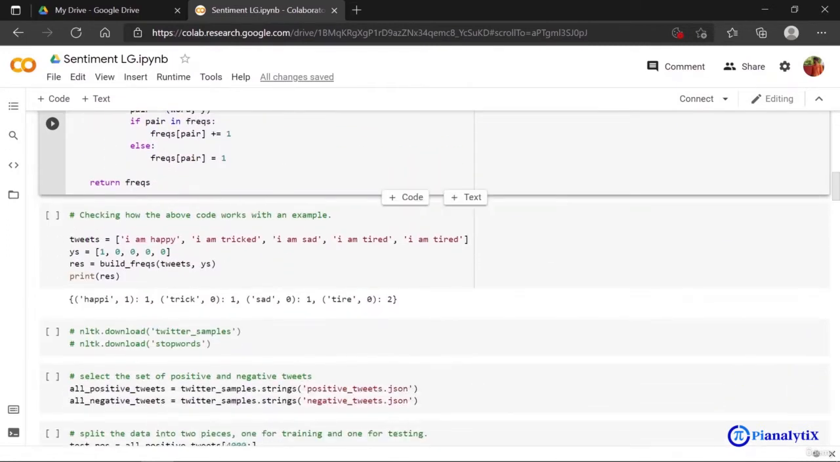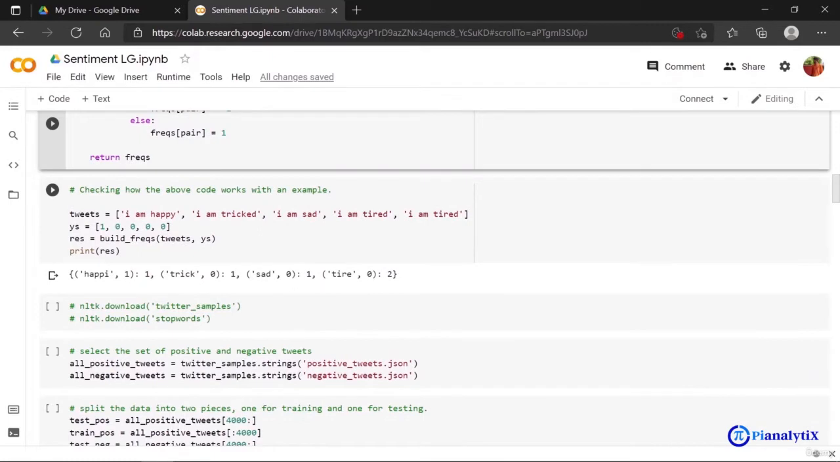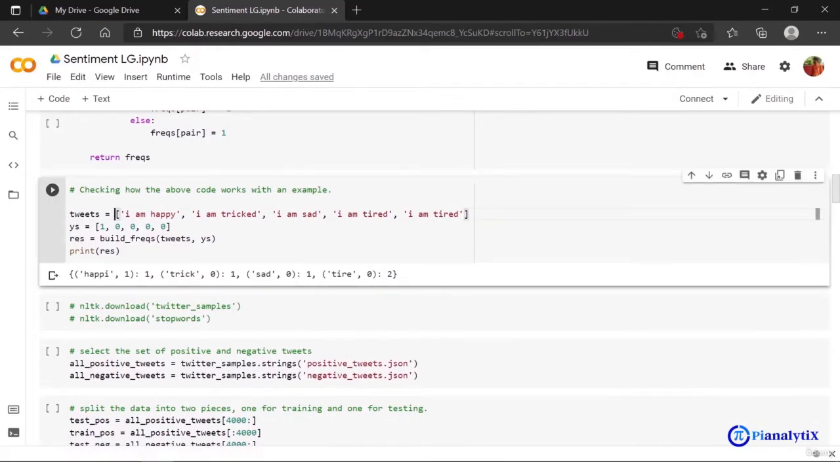Now you can see how this function is working. Let's say this was my whole corpus, meaning my whole data set. It has 5 sentences, and for each sentence a class is defined, whether it is a positive or a negative tweet. I can see that "I am happy" is positive and the rest are negative. "I'm tricked" is obviously negative, and "I'm sad" is again negative.